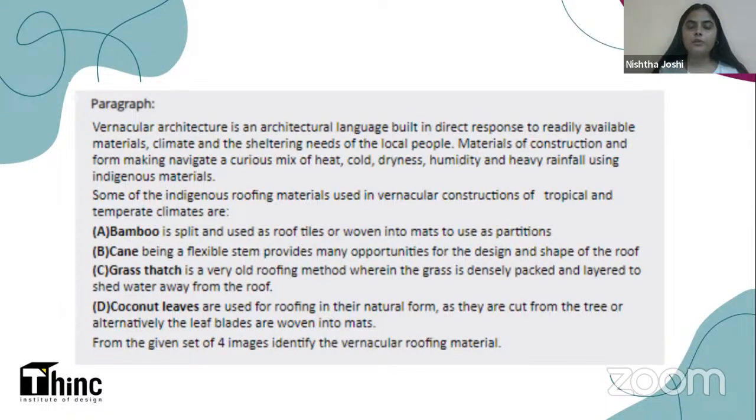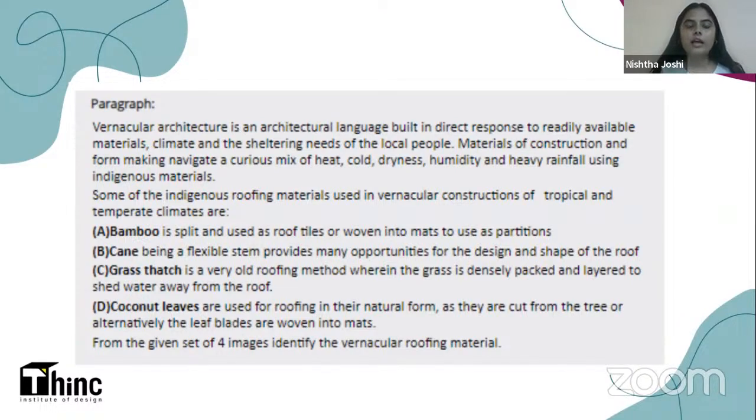Now, this paragraph appears on the screen only for a few seconds. In that time duration, you have to understand this paragraph and memorize whatever information was there in it so that you can answer the follow-up questions. So I'll just read this paragraph quickly for you. It is about vernacular architecture. Vernacular architecture means local or traditional architecture that has been made by using local materials and local construction techniques of any particular region. So vernacular architecture is an architectural language built in direct response to readily available materials, climate, and the sheltering needs of the local people.